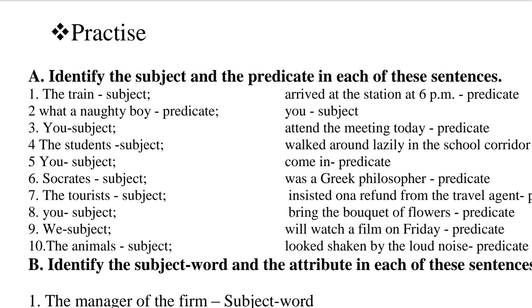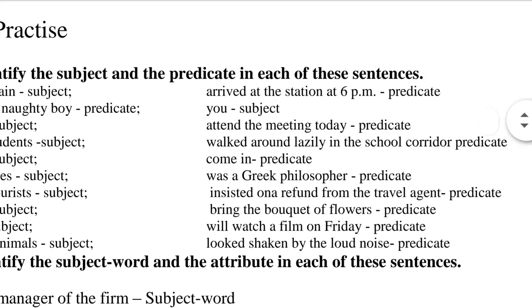Now next, second question, what a naughty boy you are. You is the subject and what a naughty boy is the predicate. Now question number 3, you must attend the meeting today. So you here is the subject, attend the meeting today is the predicate. Question number 4, the students walked around lazily in the school corridor. So here the students is the subject and walked around lazily in the school corridor is the predicate.